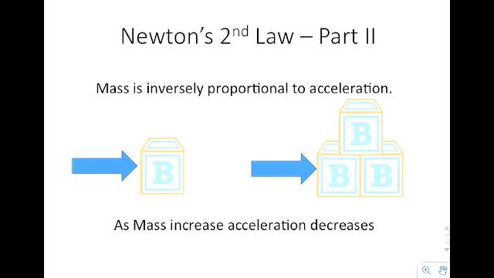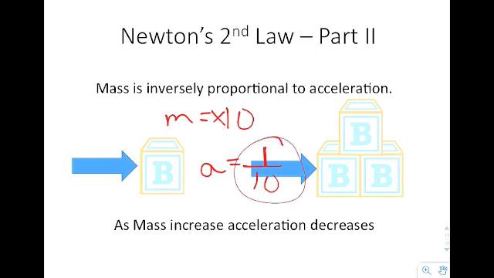The second part of Newton's second law says that mass is inversely proportional to acceleration. What that means is, as mass increases, acceleration decreases. So if you were to triple the mass, you would decrease the acceleration to 1/3 of its value. If you were to double the mass, you would half the acceleration, and so on. So let's say I increase the mass by a factor of 10. If the mass is up by 10, then the acceleration is 1/10 the original value. So it's inversely proportional. That's why it's 1 over that number.